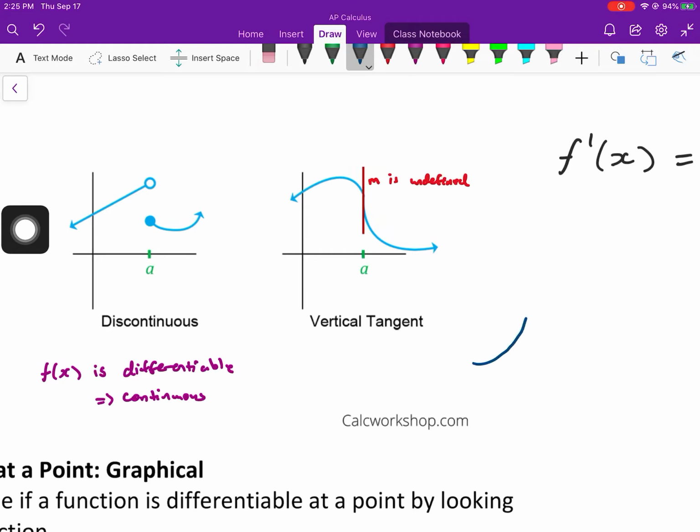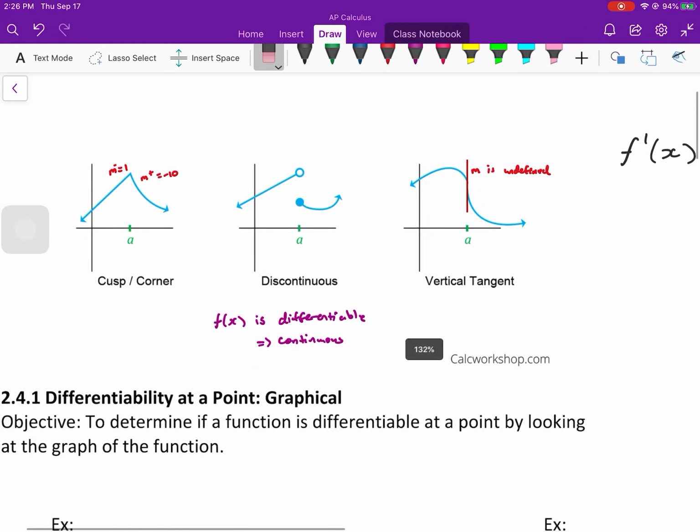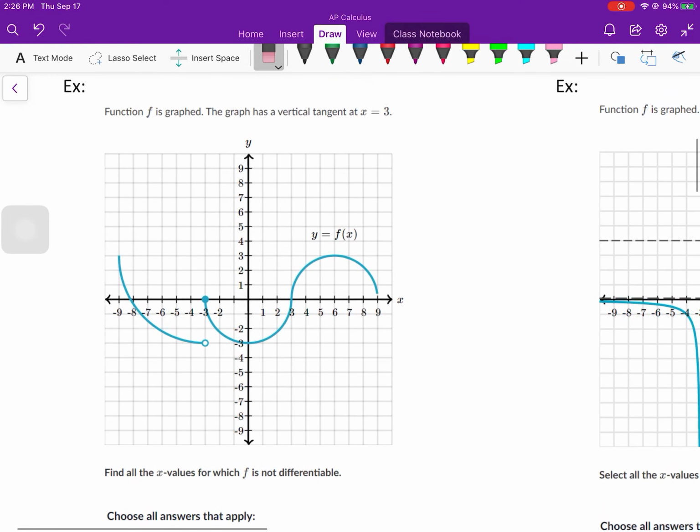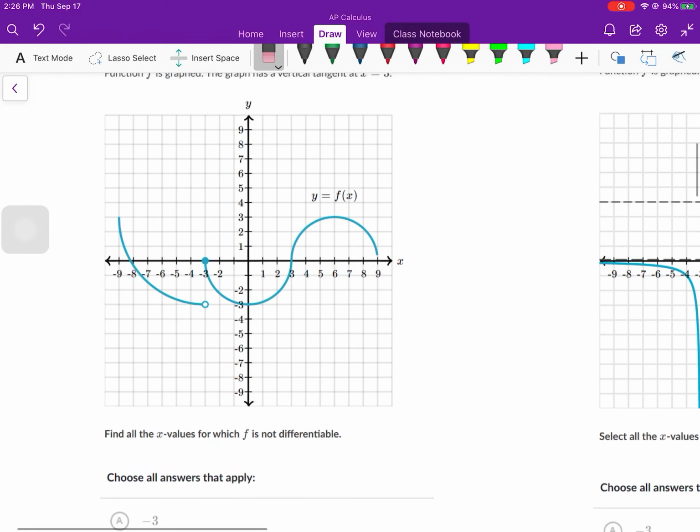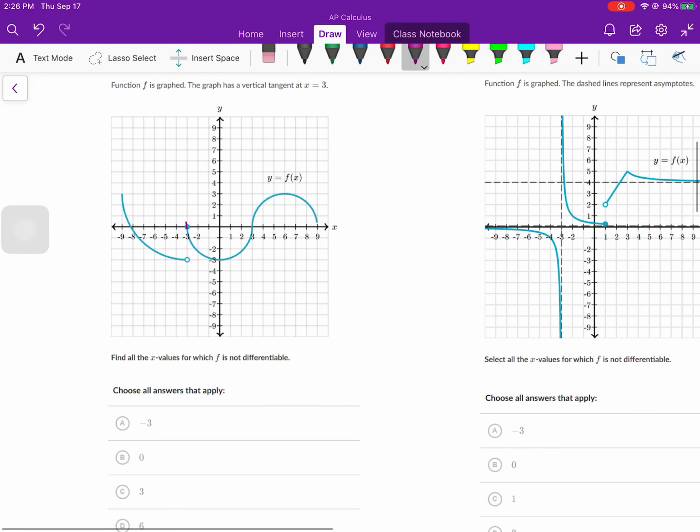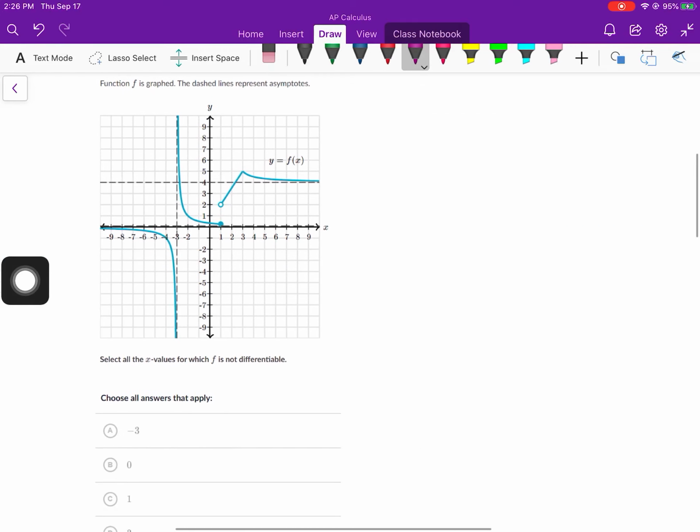Now they will try to trick you in the assignment. They'll try to throw these kind of things at you and you're thinking, oh, whoa, we got a horizontal tangent. No, horizontal tangent's fine. Slope is 0. It's the vertical tangents that don't work. So beware of that. So let's look at this assignment. Find all values in which it's not differentiable. So I'm looking right here at negative 3, discontinuity. Boom, not differentiable. What about at positive 3, vertical tangent? Boom, not differentiable. 0's fine. Everything's good there. 6, everything's good there. The slope is 0, but it doesn't mean that it's not differentiable.